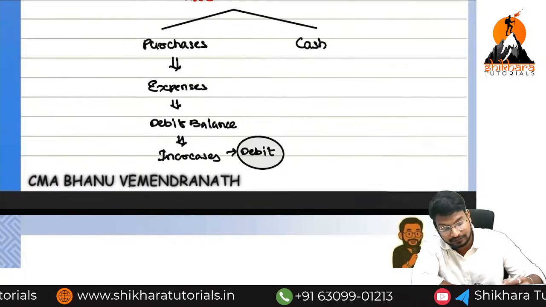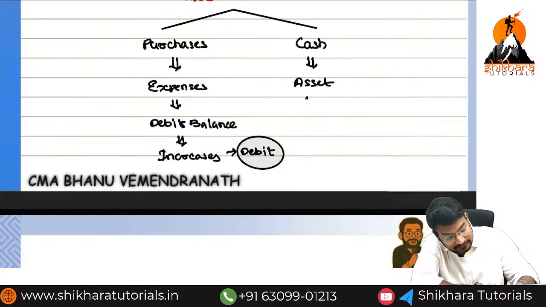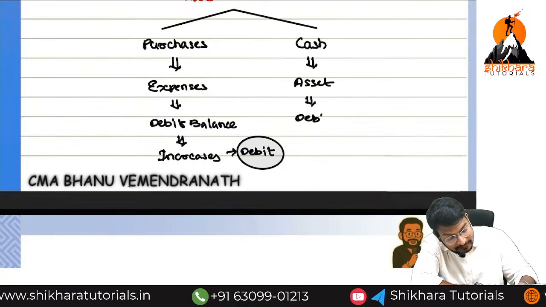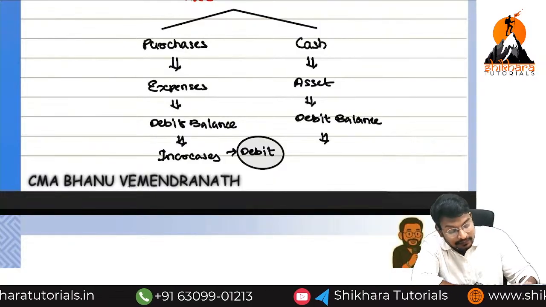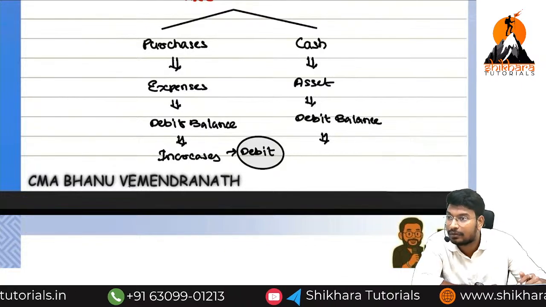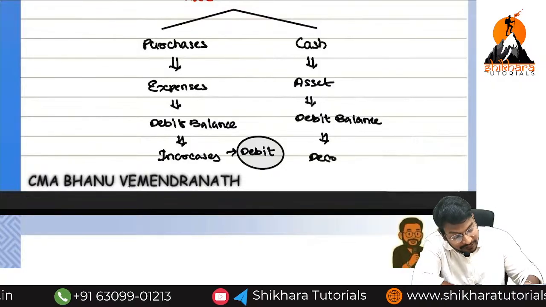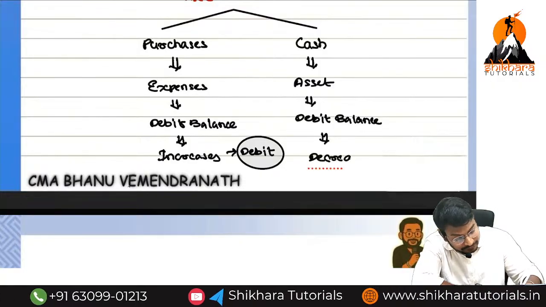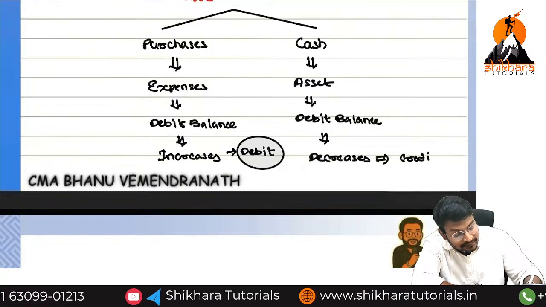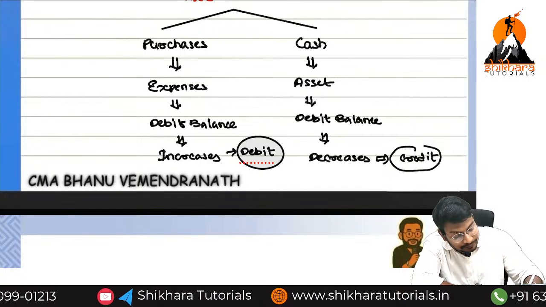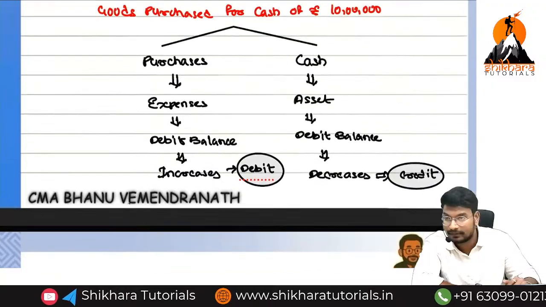Next one, cash is an asset. It will have which balance? Debit balance. Increases or decreases? It decreases. Going out or coming in? Going out. Going out means the cash balance will decrease. Debit balance decreases means credit. So what is the journal entry we need to record? Purchase account debited to cash account. Okay guys? Okay, write this down.